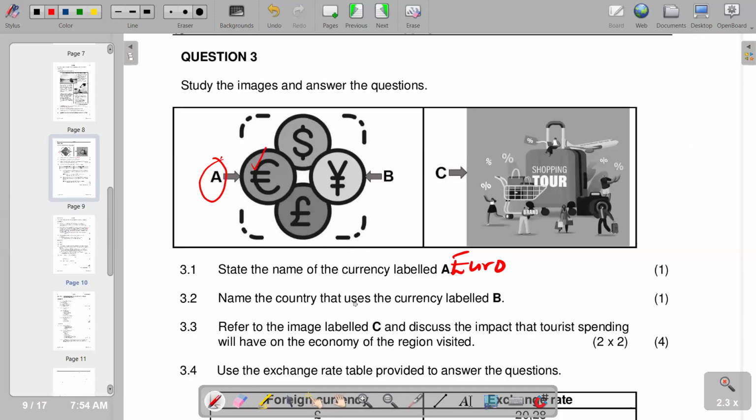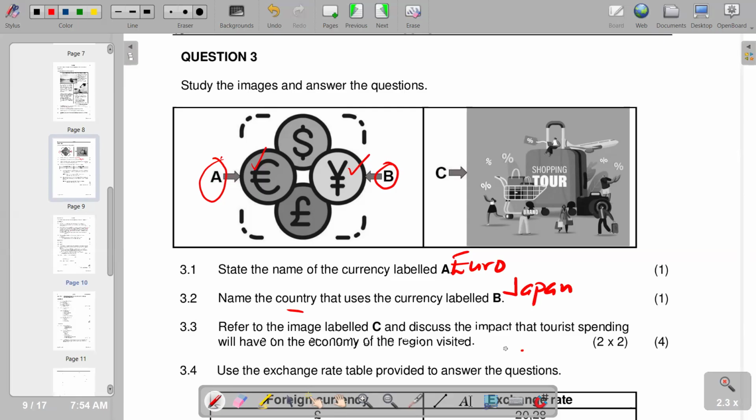Then I will go to the next one. Name the country that uses the currency labeled B. So B is here, and we have got the currency. And of course, this is the yen. The question requires us to name the country, and the yen is used in Japan. So we have Japan.